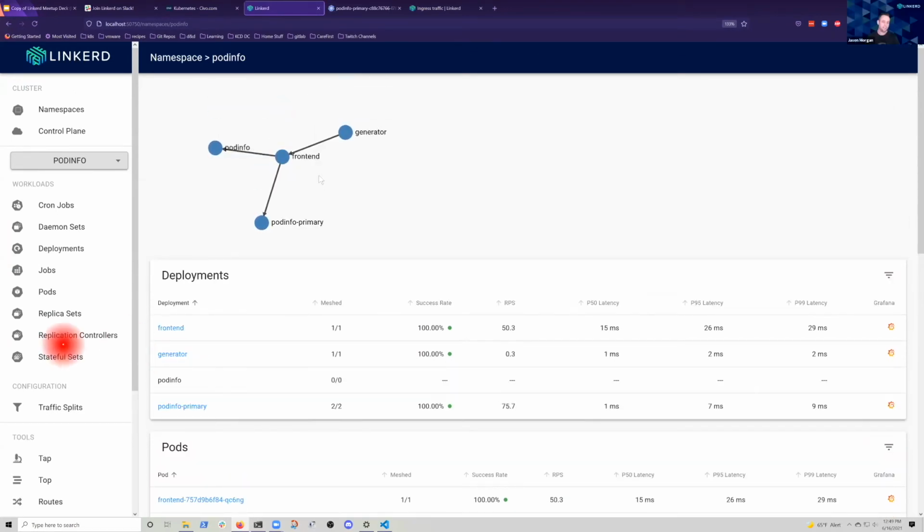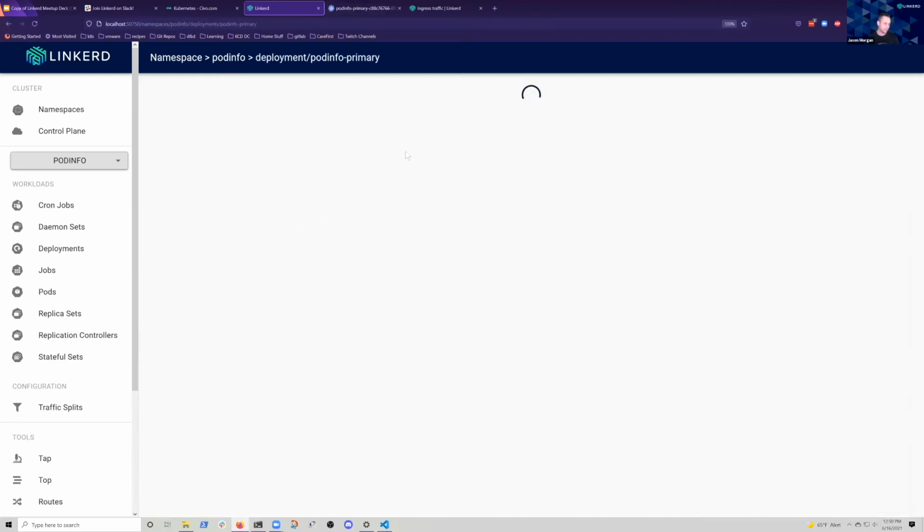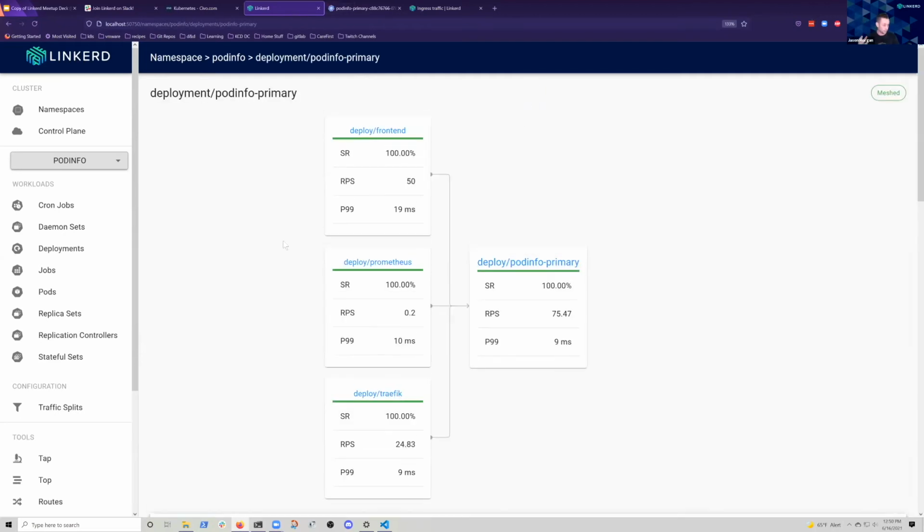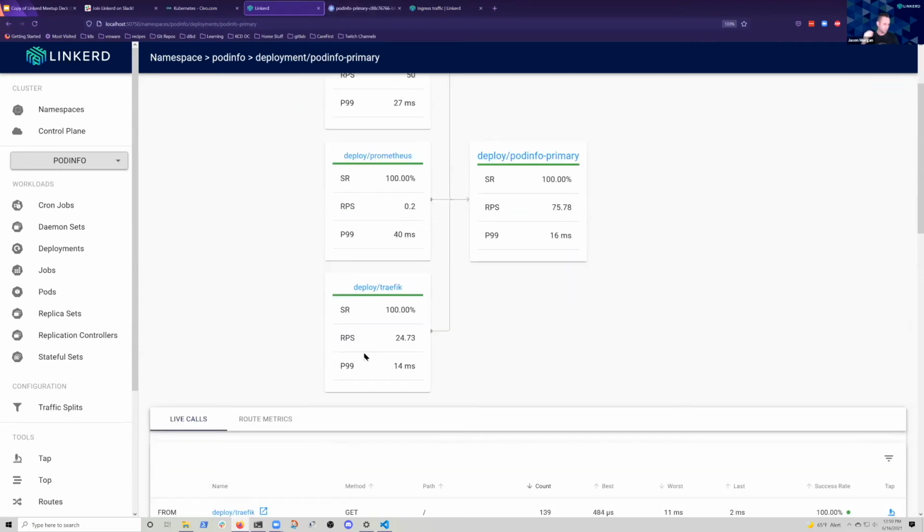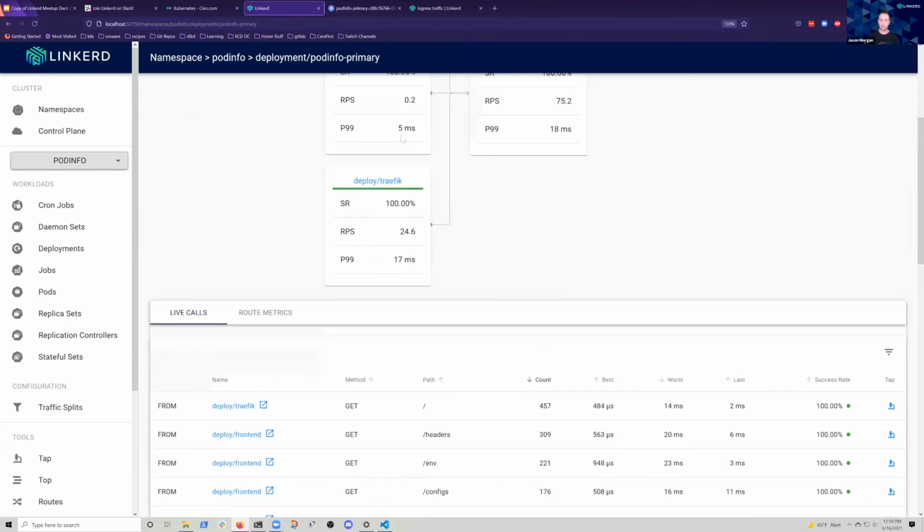So here's our updated service map. Now that we've added in this canary, we see that there's traffic going to two places, podinfo and podinfo primary. So let's look at podinfo primary. We can see that it's seeing calls come in from its front end, the standard way into this application. I also made a special ingress to demonstrate this, where the traffic ingress is talking directly to this podinfo backing service. And we can see that traffic is talking to podinfo primary, exactly what we'd expect. And again, we get all the metrics about that environment.